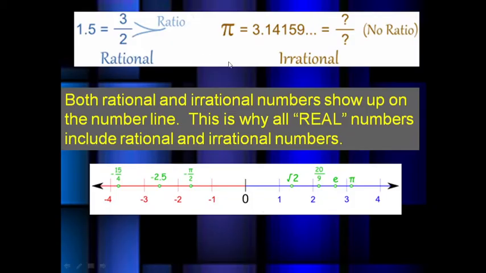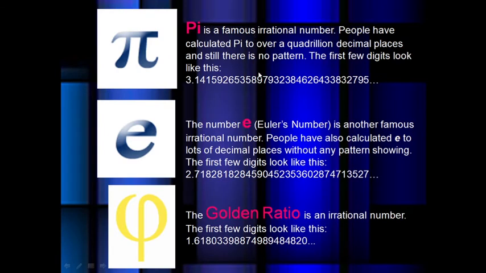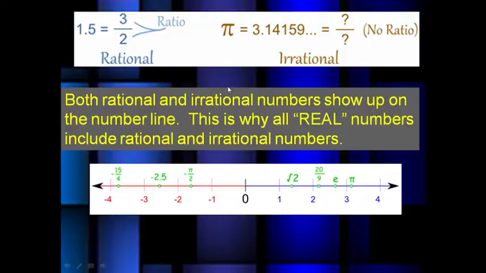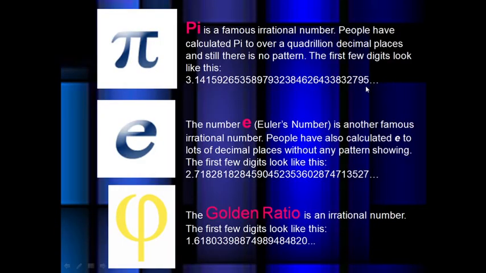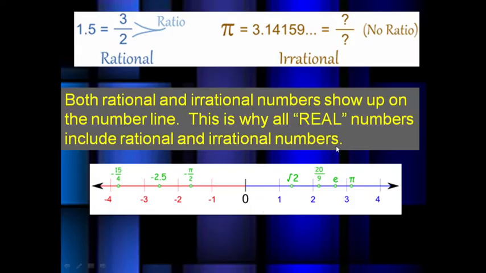For example, take pi. Pi can be written as 22 by 7, but it's not the exact value of pi, it's just an approximation. So pi equals 3.1415, and so on. It goes on continuously. There is no such pattern between them, and Euler's number also and the golden ratio. These three are irrational numbers. There is no such pattern between them, and it goes on.